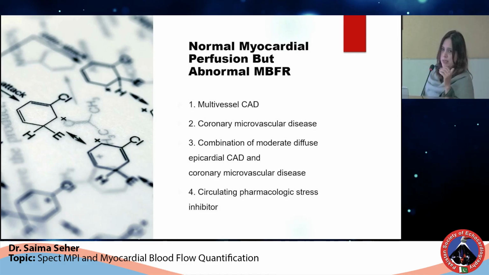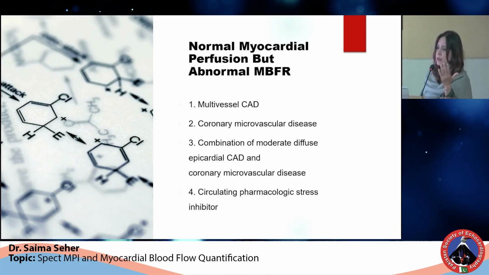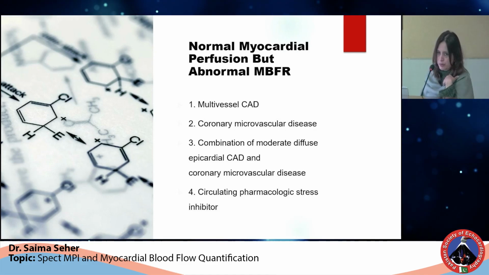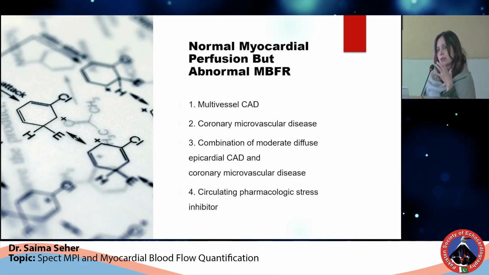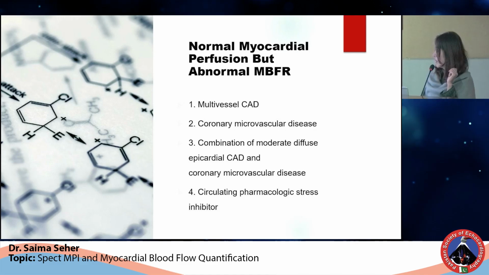These are the causes. Number 1 is multivessel coronary artery disease. Balanced ischemia, which we get as a big problem, because we get a normal scan and we say the scan is normal, and the cardiologist says, "Can't you see the lesion?" So we can fight with that thing with the help of this MBFR and MBF quantification.